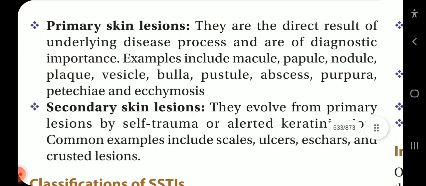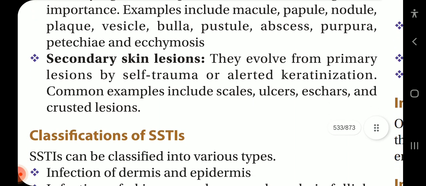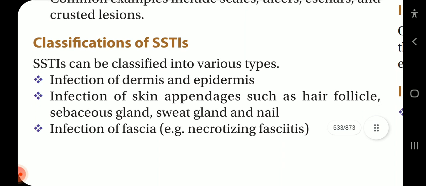Now, the primary skin lesions are the direct result of the underlying disease process and are of diagnostic importance. Examples include macule, papule, nodule, plaque, vesicle, bulla, pustule, abscess, petechiae, purpura, and ecchymosis. Secondary skin lesions evolve from primary lesions by self-trauma or altered keratinization. Common examples include scales, ulcer, eschars, and crusted lesions.